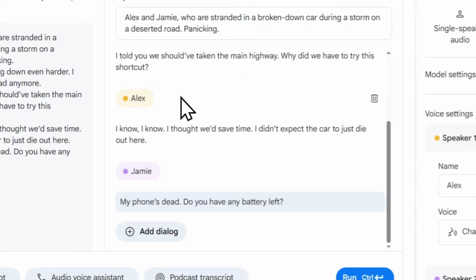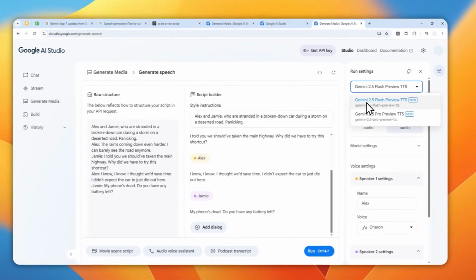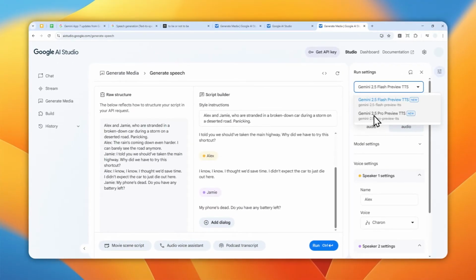And after that, you can select the model. Right now there is Gemini 2.5 Flash, and there is also 2.5 Pro. The best model is of course the Pro version, but from my testing, I think Flash is a lot better when it comes to speed, and the quality is not much different than Pro. So if you want to get the result very quickly, then I do recommend to use Flash. But if you prefer the quality, then go with the Pro version.